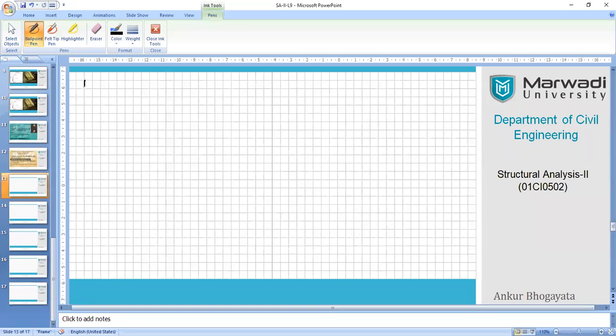So if I take a beam like this, a very simple example we will start with. As you know, this is force P and this is your length L. Why am I taking this very primary type of problem?